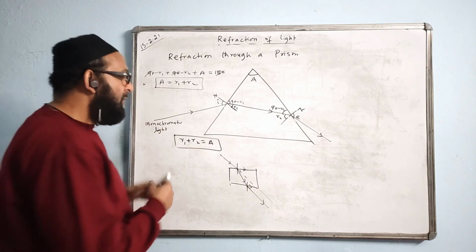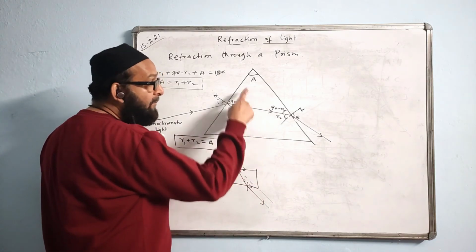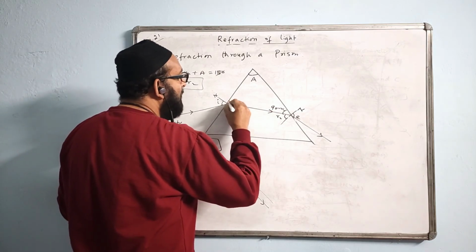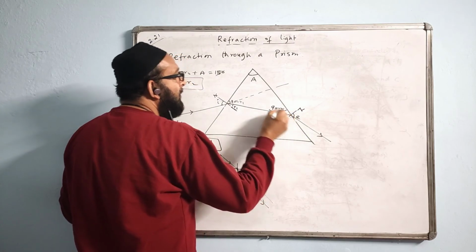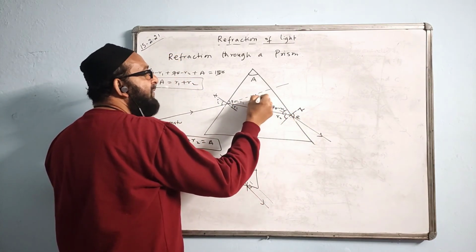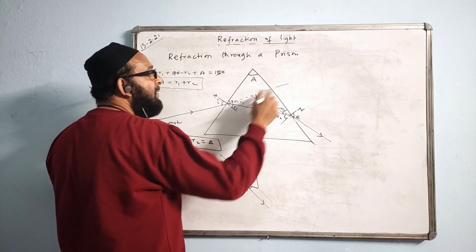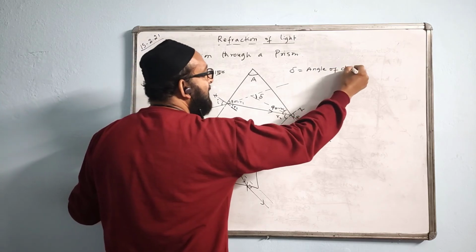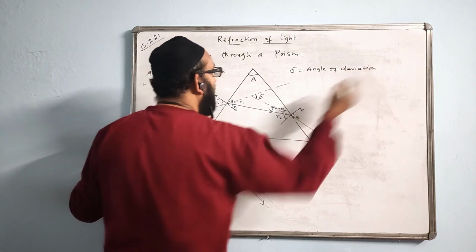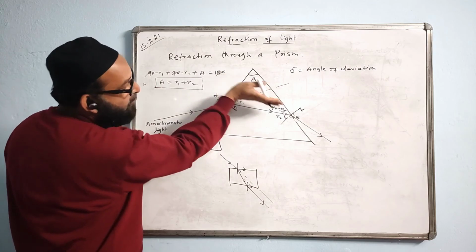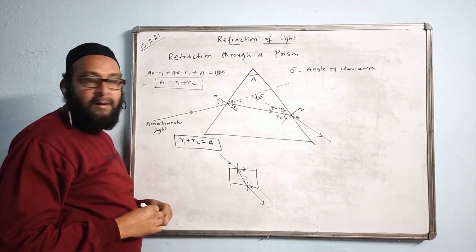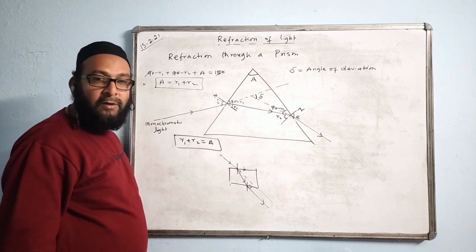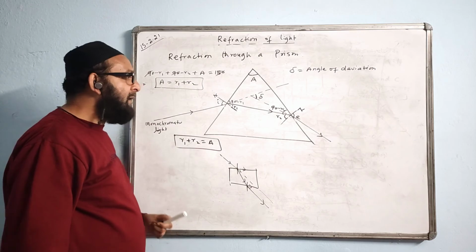Instead of the lateral displacement, they will have an angle-wise deviation. We denote this angle-wise deviation by the symbol delta. Delta is called the angle of deviation by the prism. By this angle, this ray is deviating, going this way. It is the angle between the incident ray and the emergent ray. The angle between them is called the angle of deviation, denoted by delta.